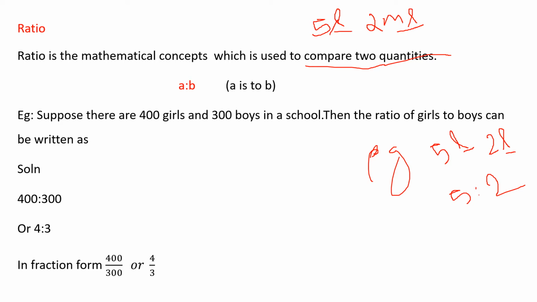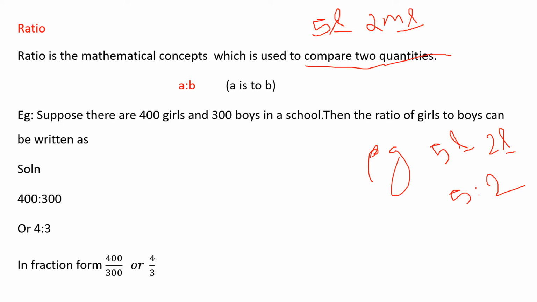So when you want to compare the ratio, one thing we have to keep in mind, both the quantities should have the same measuring units. So here we can change milliliter to liter or liter to milliliter. Use the conversion method and make both units the same, then you can compare the quantities.